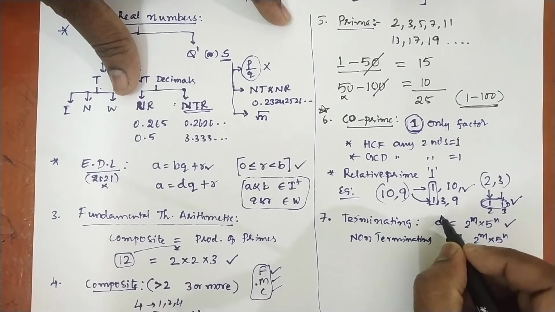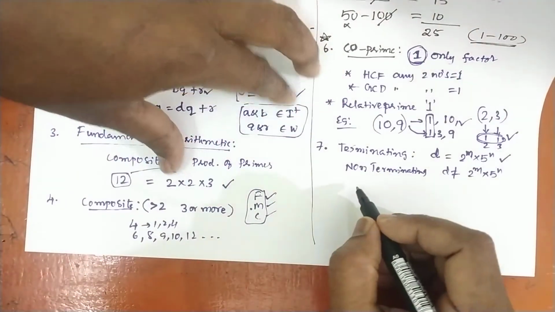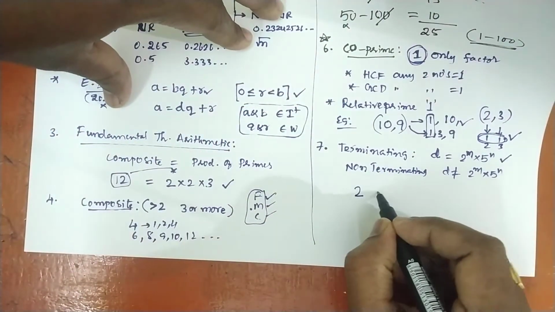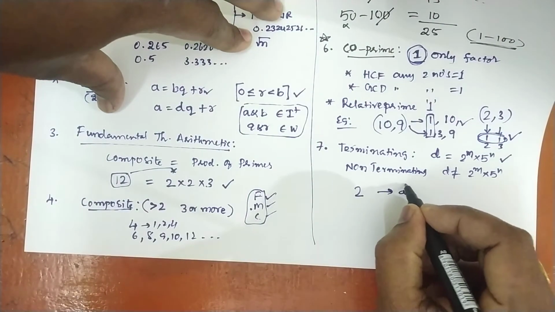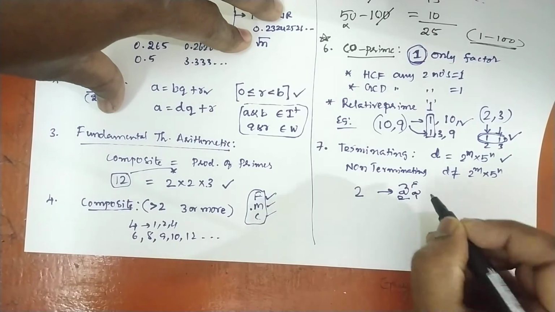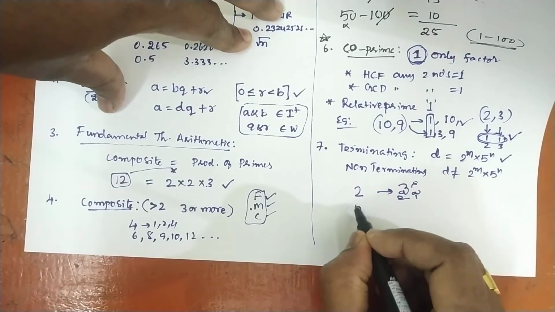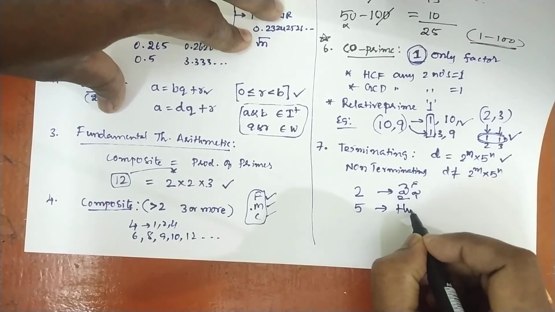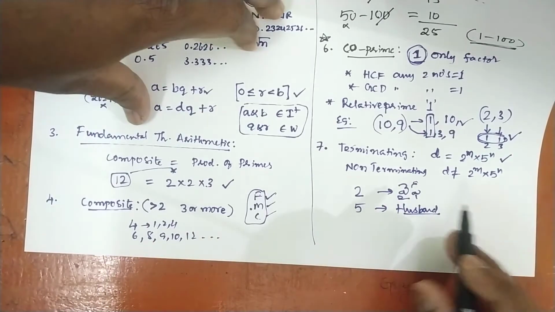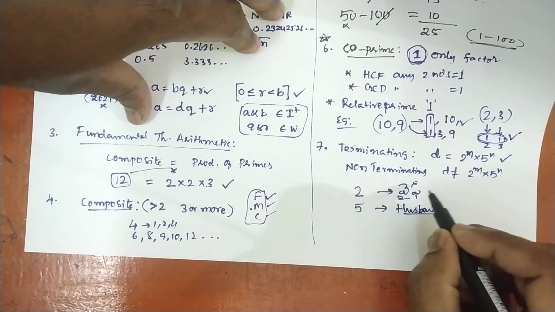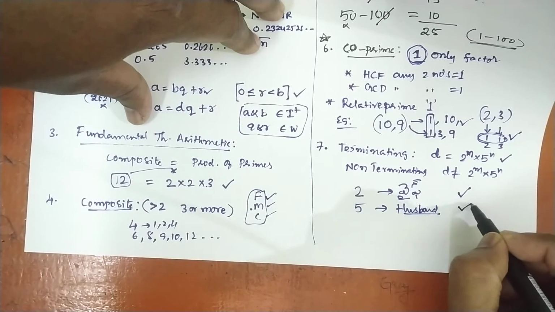I will give you one logic here to remember terminating and non-terminating forever. Here 2 can be, let us think, for Telugu people, wife. Wife is 2 letters. And 5 letters, husband, H-U-S-B-A-N-D. So consider these are 5 letters. In order to run a family, either a wife should be there or a husband should be there.